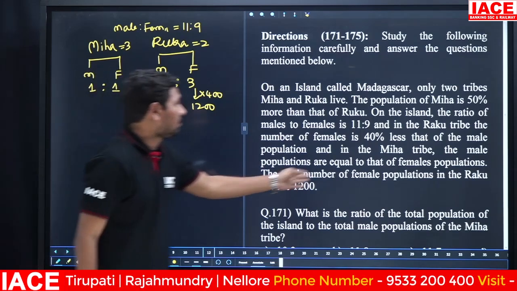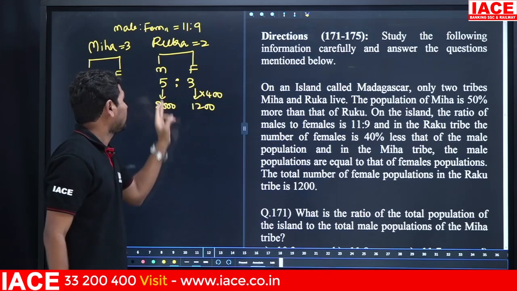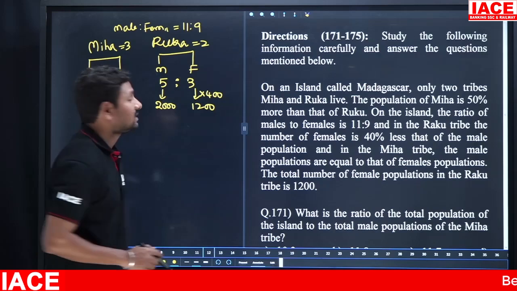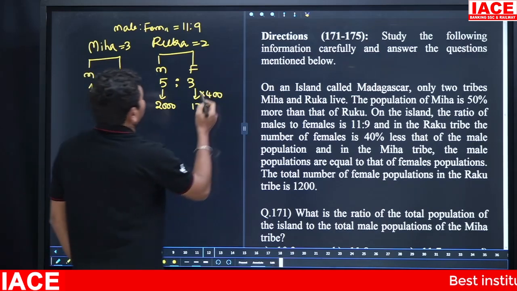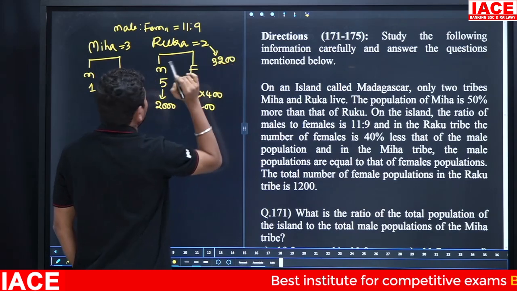Here the total number of female population in the Raku tribe is 1200. Then 3 parts is equal to 1200, and 5 parts is equal to 2000. 2000 plus 1200 overall is how many? It is equal to 3200.